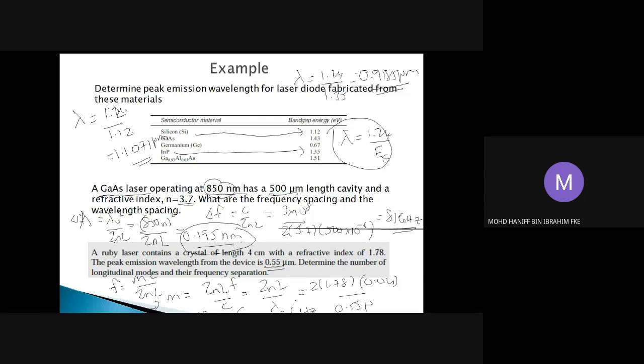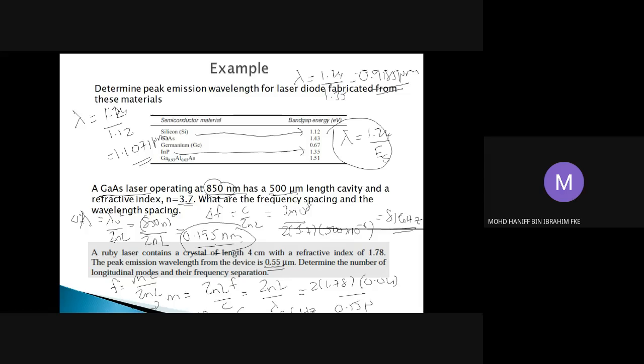Right, any question for this example so far? So far, okay, Doctor. Okay, you have a class after this or not? Yes, Doctor. Oh, you have a class, all right. So I think I have to stop now, because we have a few more slides to go. But since you have a class, I don't want to disturb your next class. So we're going to stop the class here.